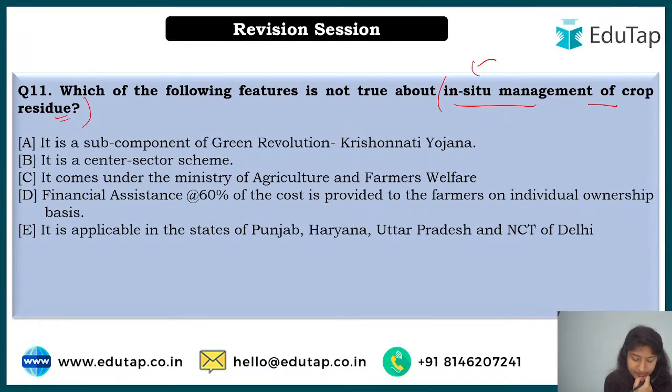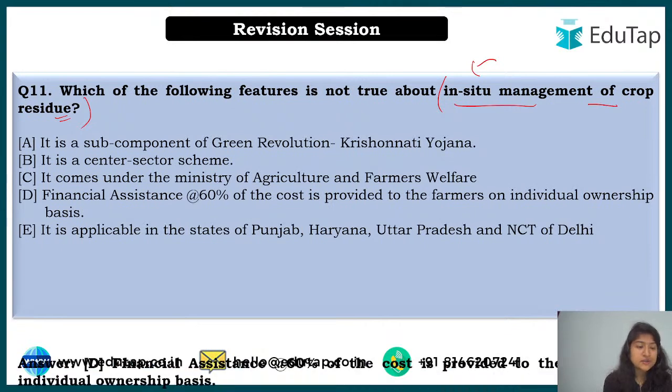So here Ravi comes up and he says option number D, that financial assistance at 60% of the cost is provided to the farmer on individual ownership basis. So is there any more, or shall I tell you the answer? See, Nilesh also says option number D. So is there anyone else who wants to differ? Okay, so Tanuni comes up, he says option number E. So see, the correct answer over here is option number D.